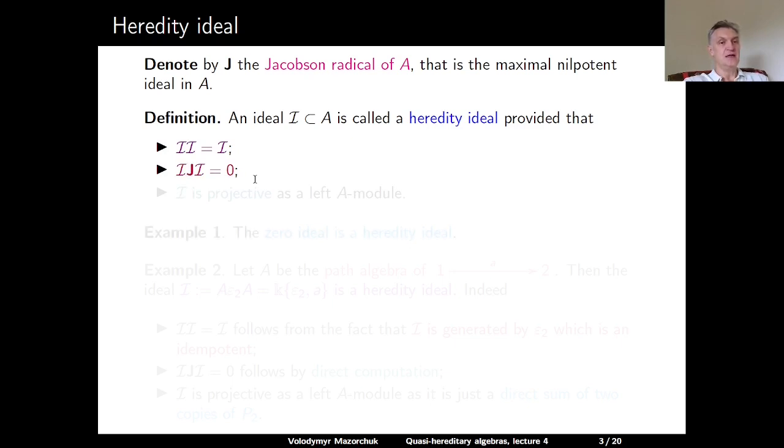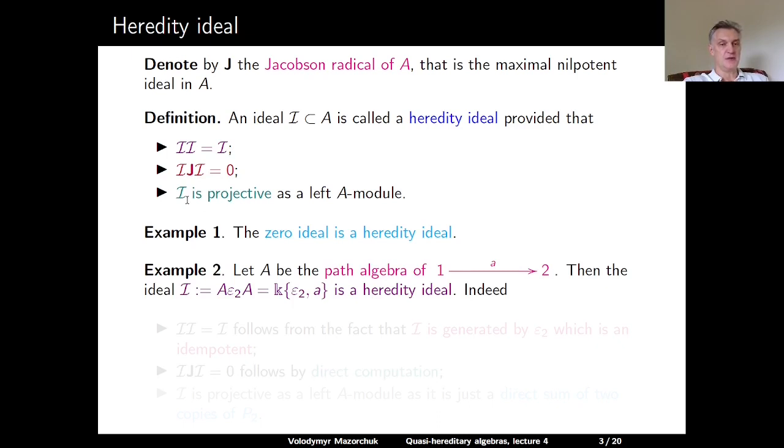The next condition is that if we plug in J in the middle of the product of I with I, so if you consider the product of I times the Jacobson radical J times I again, the outcome should be 0. And finally, the ideal I should be projective as a left A module. For example, the 0 ideal is obviously a heredity ideal. 0 times 0 is 0, 0 times J times 0 is 0, and 0 is a projective left A module.